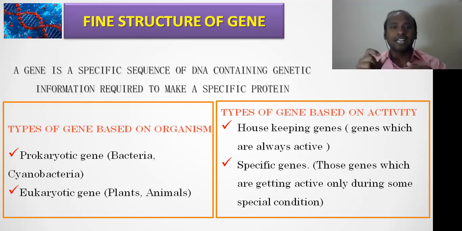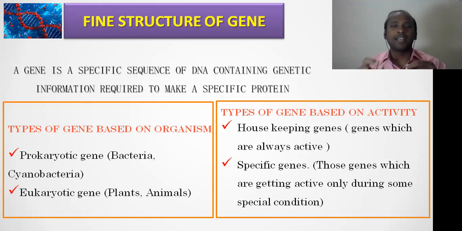Then the second type of gene is specific genes. The name itself indicates these are genes which become active only during some specific conditions. This is also very important. Whenever the cell requires a special kind of function, for example if there is any kind of stress that the cell is facing, then definitely the stress related genes have to be expressed, right? This is related to a specific condition of the cell or of the organism. So these types of genes we call specific genes.